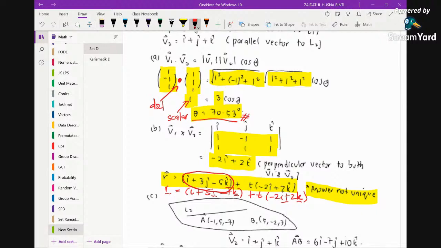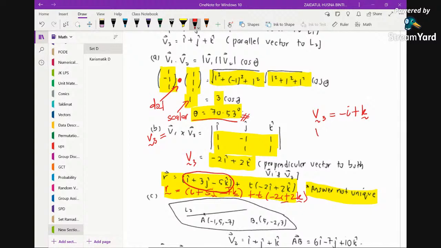So the answer here is not unique. This is not the only answer that we have. You can have multiple answers. Let's say if you factorize the 2 out, if you divide the direction vector, so here this is actually the direction vector of the third line. So this is V3. If you simplify this, let's say you let V3 be negative I plus K, also correct.